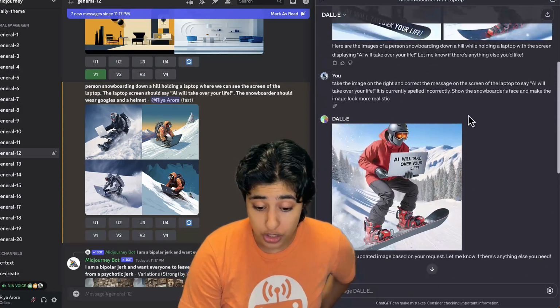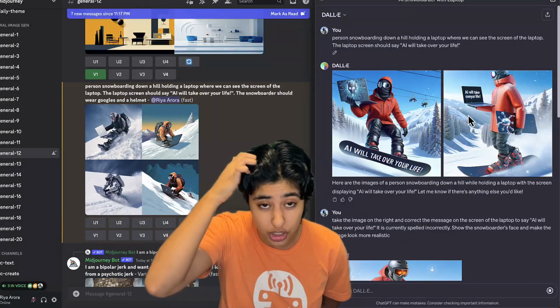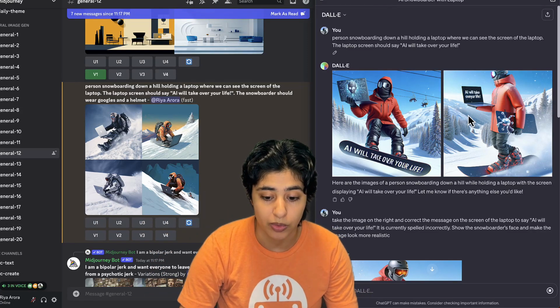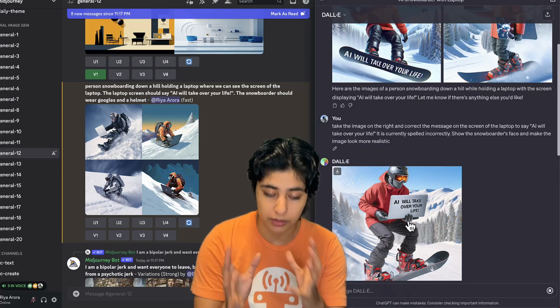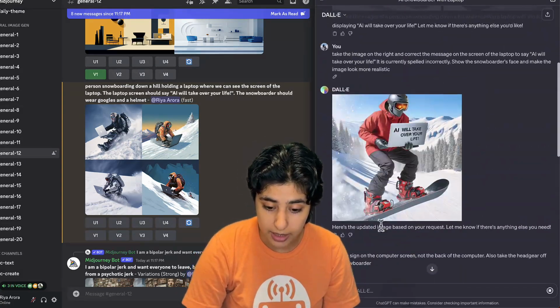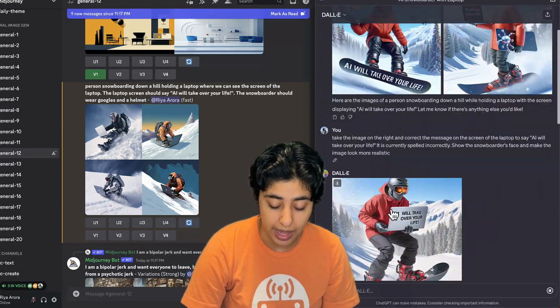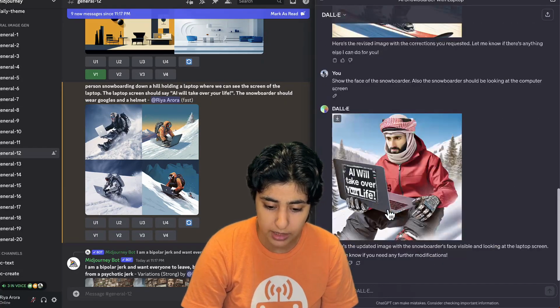ChatGPT is making changes that actually update what we want, right? First, we said, hey, fix the typo. So it fixed the typo. Then we said, okay, but put the text on the front of the screen. And it did. And we said, take off the headgear. It removed the helmet. It still has this weird face mask.